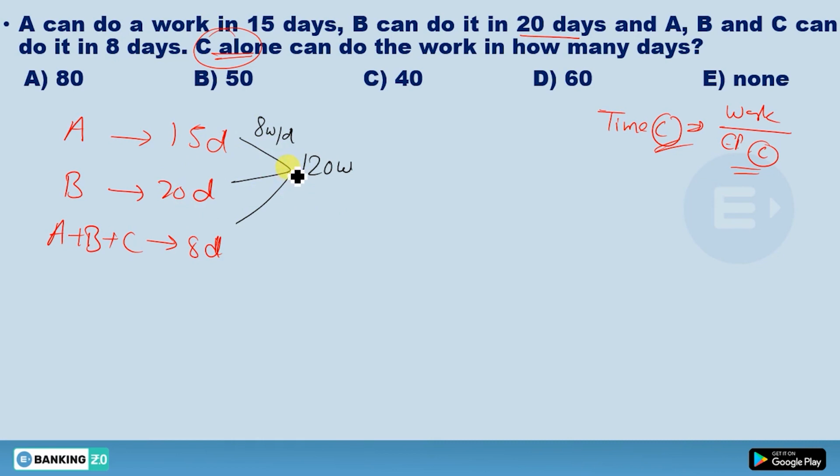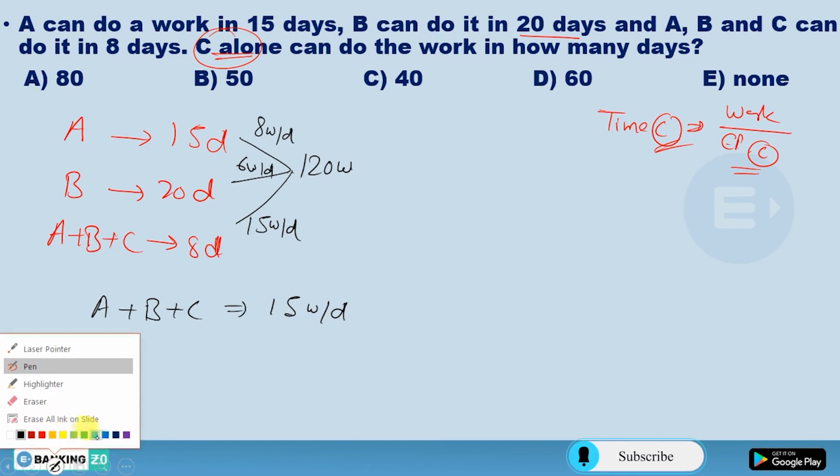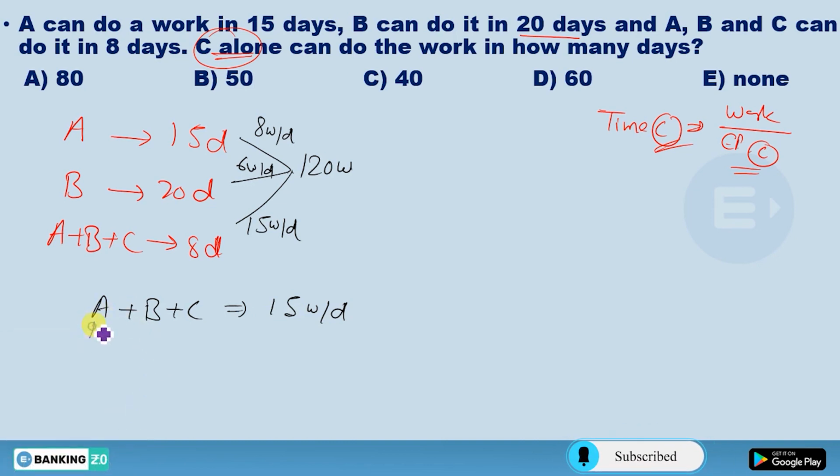In 20 days 120, in one day he is doing 6 work per day. In 8 days 120, so all three are doing 15 work per day. Now see from here, A plus B plus C's efficiency is 15 work per day. It means all three can do 15 work per day. But see one thing, this A can do 8 work per day.